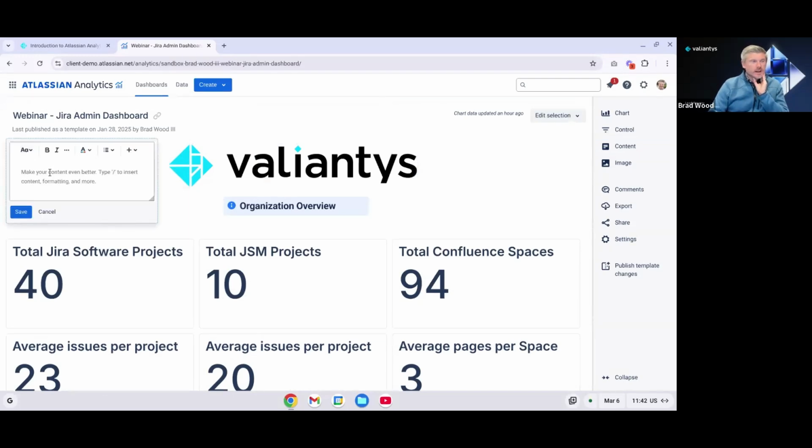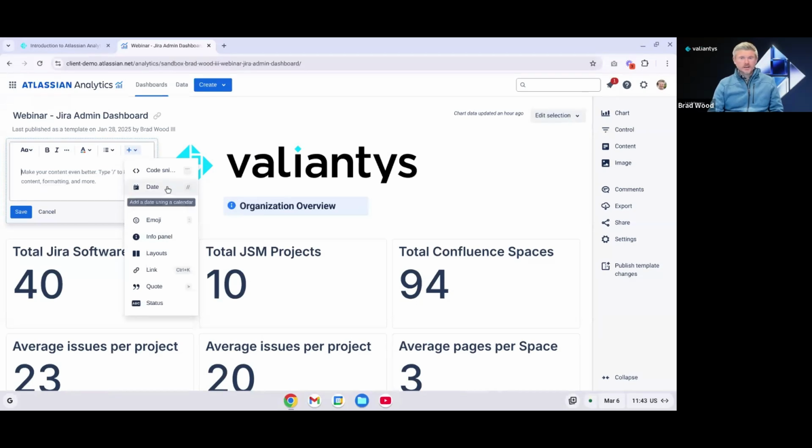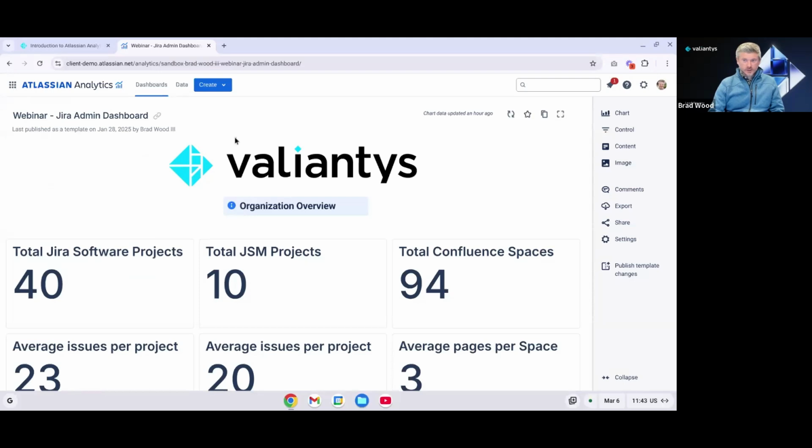And by default, it's just a text field, very similar to Confluence, if you're using that for anything. We've got all of our different text styles and formatting options. We can add a bullet list or a numbered list here. And then if we click on the Insert Elements section, this is where we can add a date. We can add a divider, which we saw. We can use emoji. The info panel, which is what you're seeing right now with organization overview. We can create some columns here, and you can paste images in here as well, which is what we've done with our company logo.